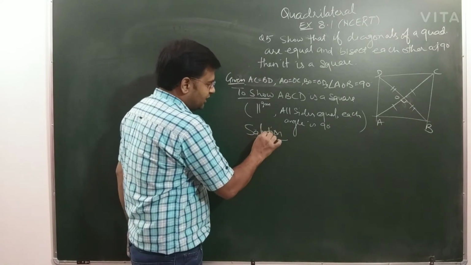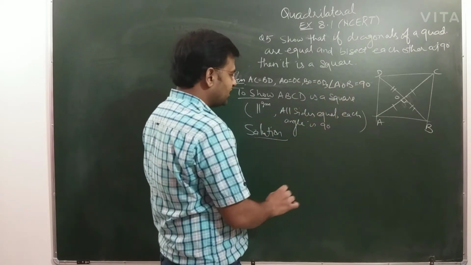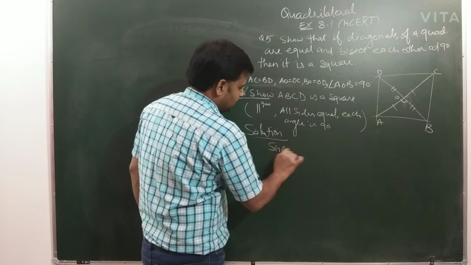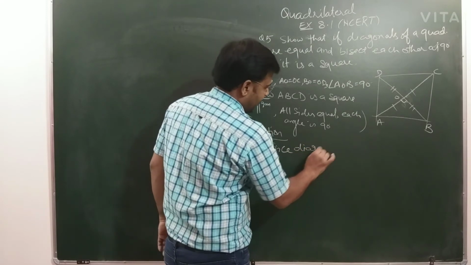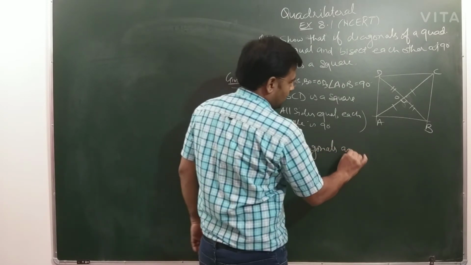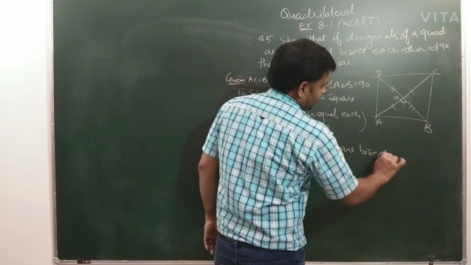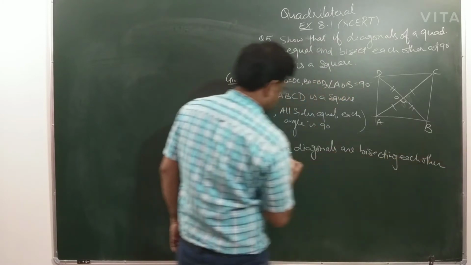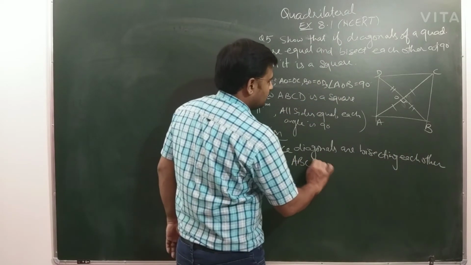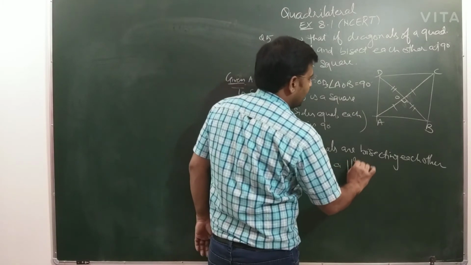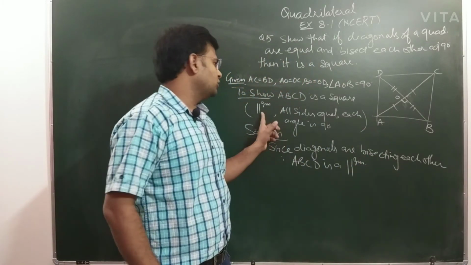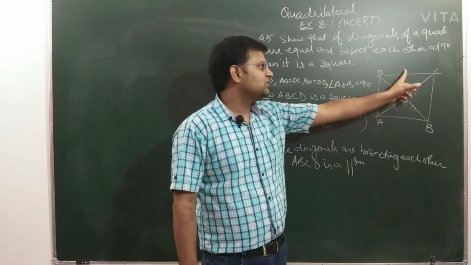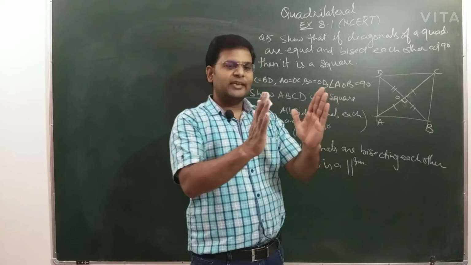We will start from here: the diagonals are bisecting each other, therefore ABCD is a parallelogram. Since diagonals are bisecting each other, therefore ABCD is a parallelogram. So we have shown that ABCD is a parallelogram, and you know that in a parallelogram opposite sides are equal. So opposite sides are equal.